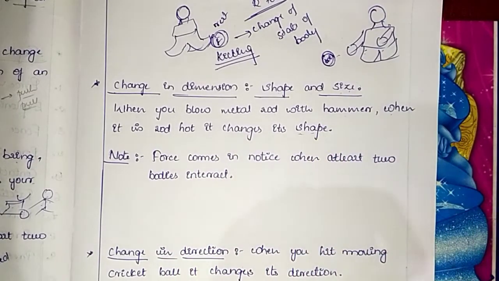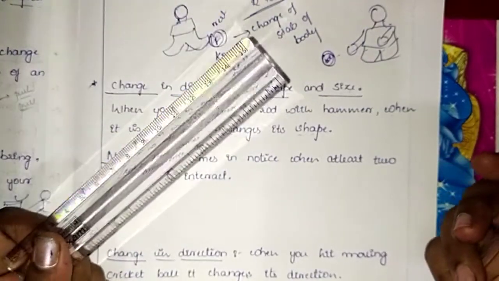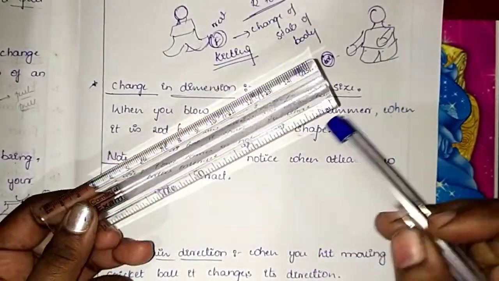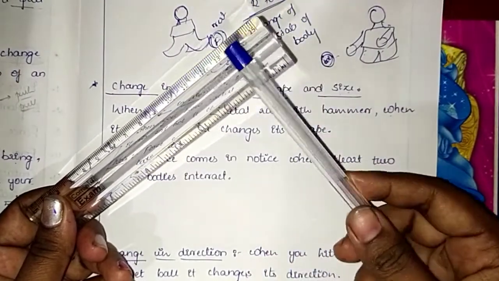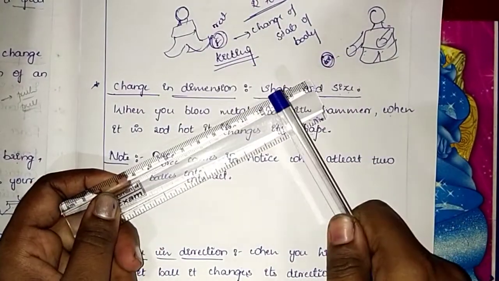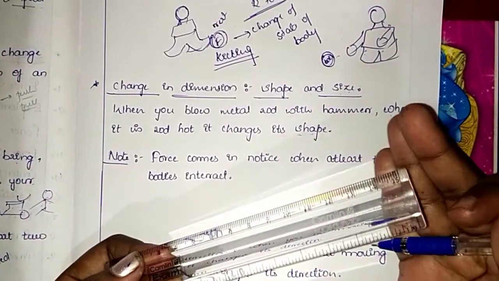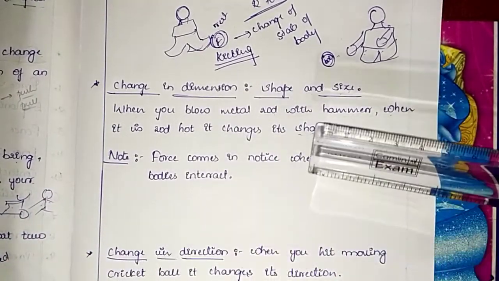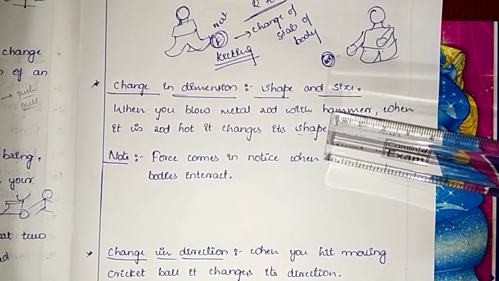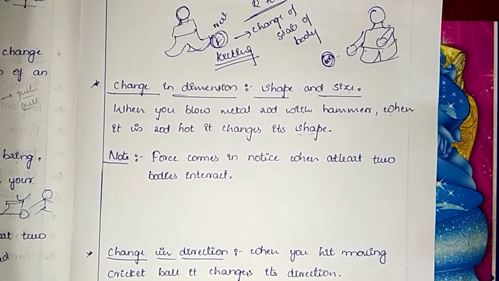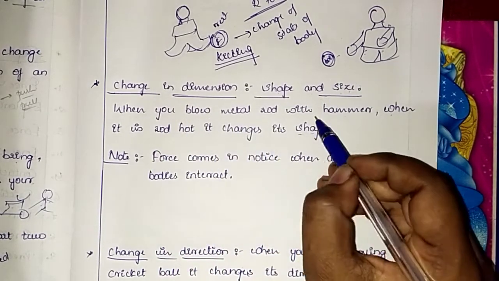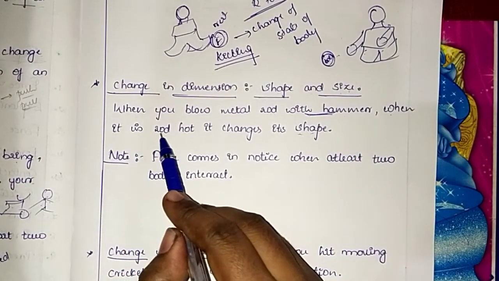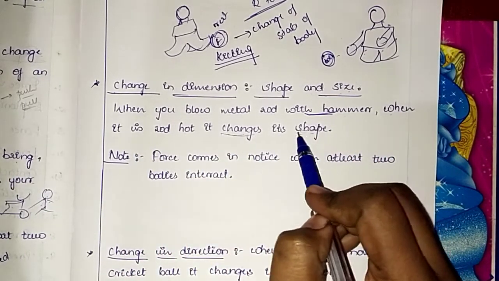Say for example, I'll take this as a metal rod. When it is heated up to red hot, if we beat it with a hammer, it bends, isn't it, children? It bends means it changes its dimension, it changes its shape. Clear? So that is what we have written here. When you blow a metal rod with a hammer when it is red hot, it changes its shape.